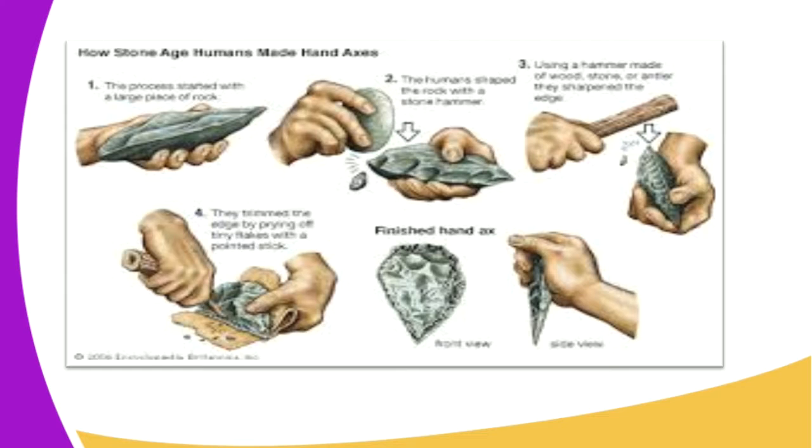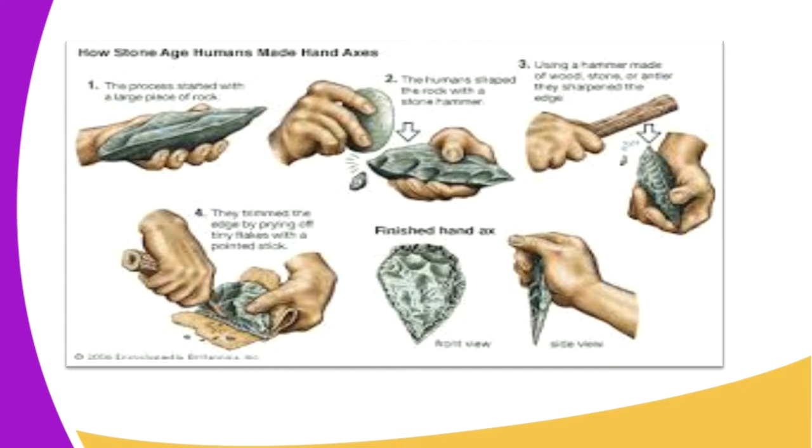Here is another picture of the making of these tools by the Australopithecines and Homo habilis. You can see another picture of the fist hatchet method, starting from process 1, when he collected these stones.